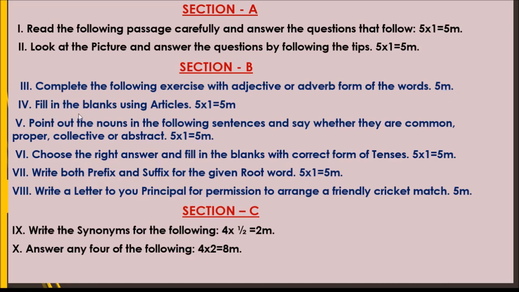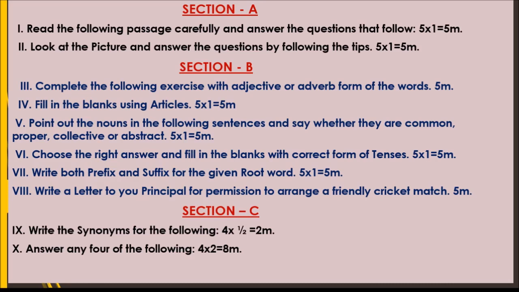Next, fill in the blanks using articles. What is meant by articles? A, an and the. Articles are the words that define a noun, specifically or unspecifically. If you want to describe a noun specifically or unspecifically, articles should be used.